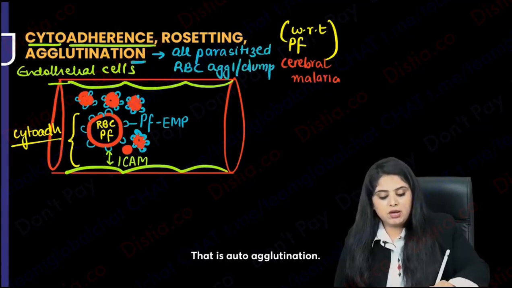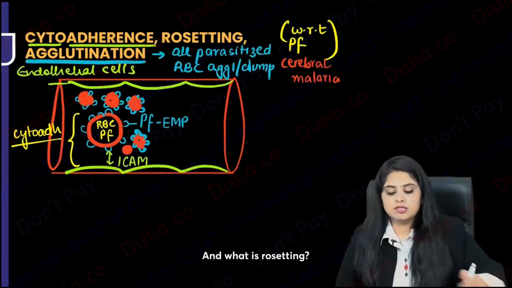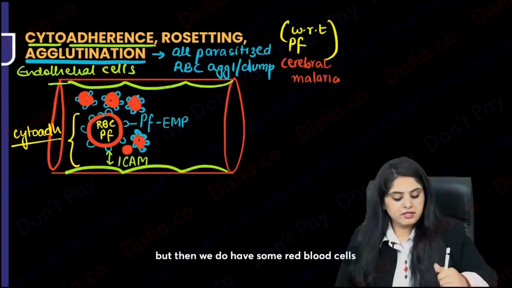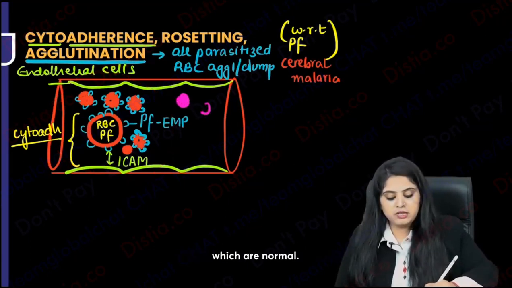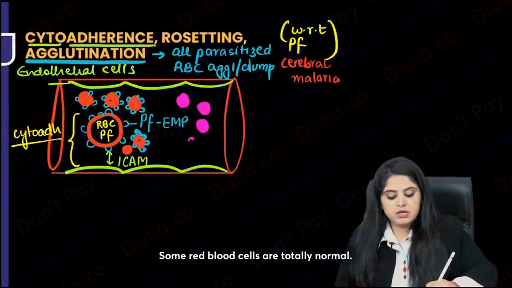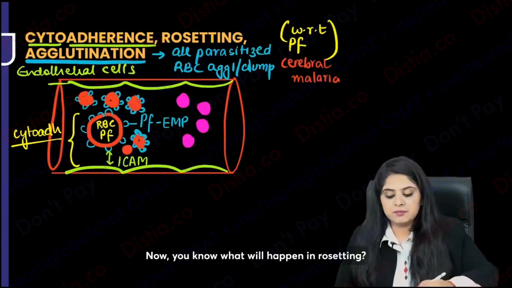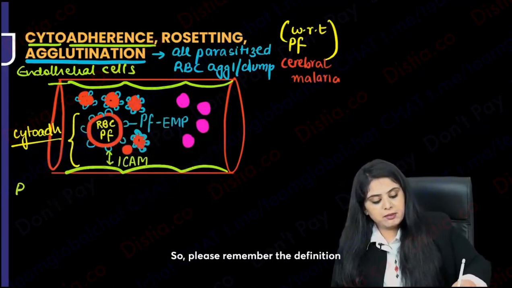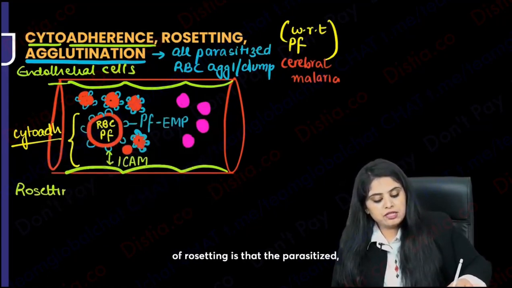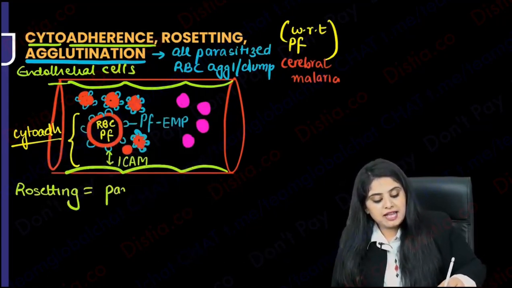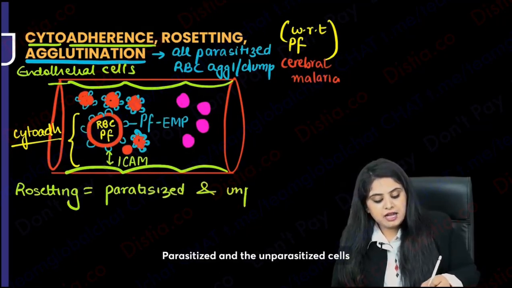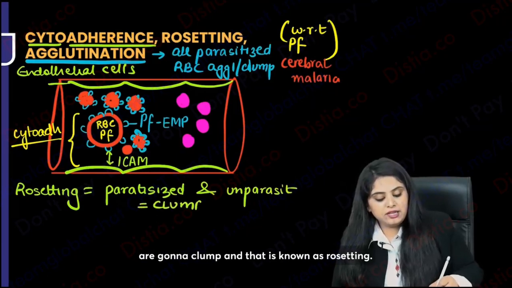That is auto-agglutination. And what is rosetting? These were parasitized, so they were agglutinating. But then we do have some red blood cells which are normal. Some red blood cells are totally normal. Now you know what will happen in rosetting. In rosetting, all of them will also come and combine with each other. So please remember, the definition of rosetting is that the parasitized and the unparasitized cells will clump. Parasitized and the unparasitized cells are going to clump, and that is known as rosetting.